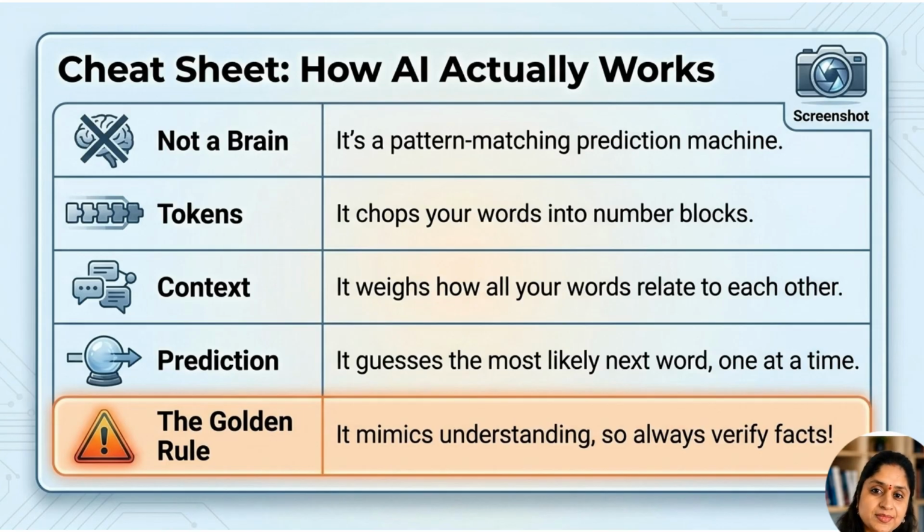Here is the cheat sheet. First, AI is not a brain. It is a pattern matching prediction machine. Second, it reads tokens, not words, exactly like humans do. Third, it uses context to understand how your words relate to each other. Fourth, it predicts one likely next token at a time. And finally, the golden rule: AI can mimic understanding, but you should always verify important facts. Once you understand this, you can use AI more wisely, write better prompts, and avoid trusting it blindly.